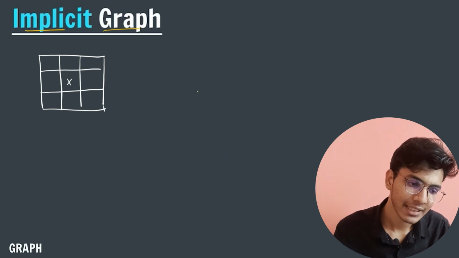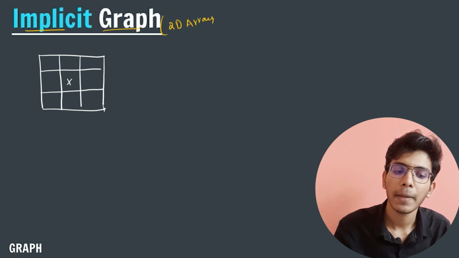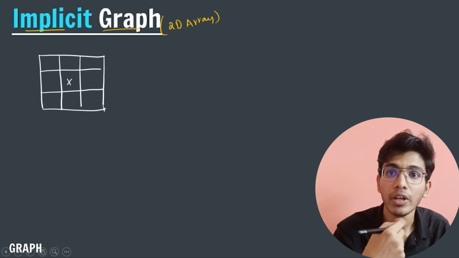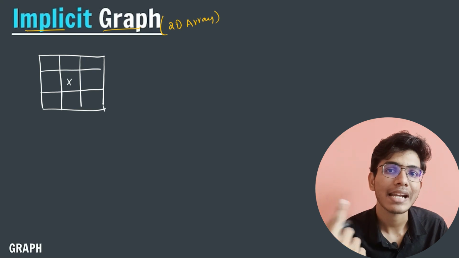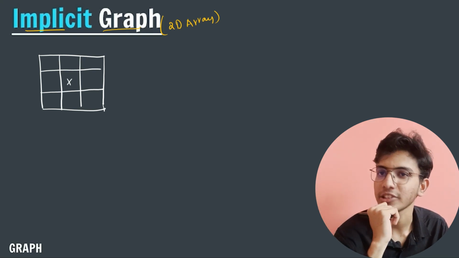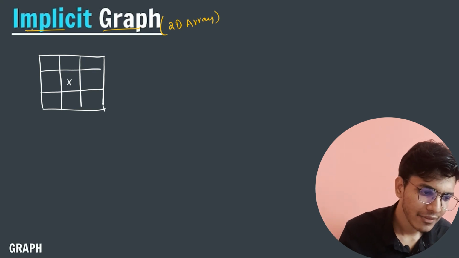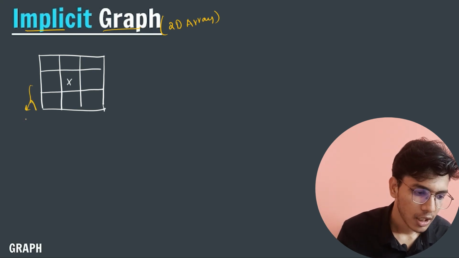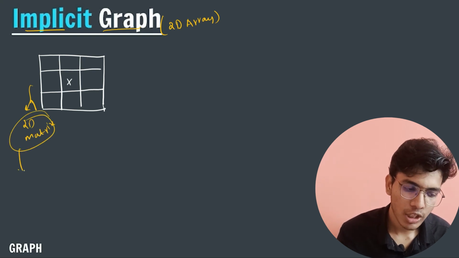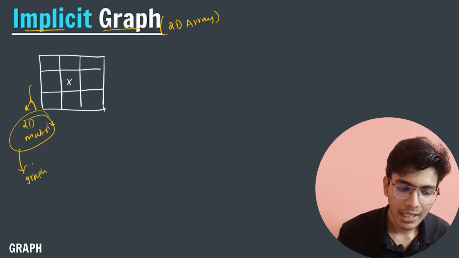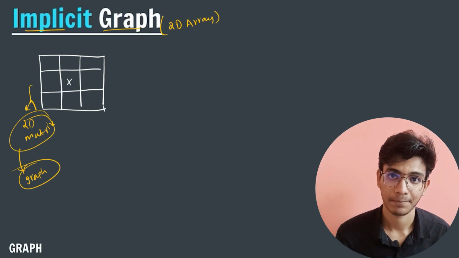So in implicit graph, the user will give me a 2D array, and by seeing the question, I will assume that this particular question is related to graph, and I will try to solve the given question using the concepts of graph. For example, the best example is, you can see that I am having a 2D matrix. This is a 2D matrix, right? So I will convert this 2D matrix question into a graph type question, and by converting this, I can easily solve the question with optimized time complexity.